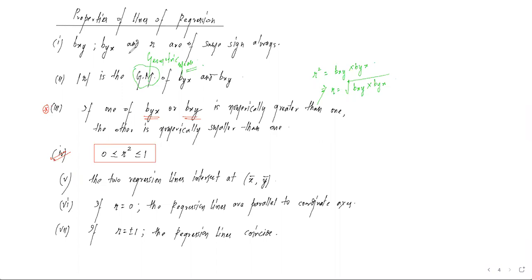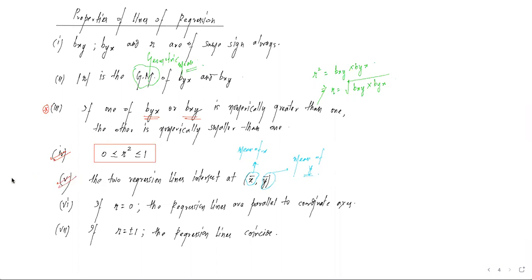Next, in the fifth property, they are saying the two regression lines intersect at x bar and y bar. First of all, x bar और y bar क्या signify कर रहा है? X bar signifies mean of x and y bar signifies mean of y. तो यहाँ पे हमें बोला जा रहा है कि अगर हमें दो regression line दिए हुए हैं and we have been asked to find the mean of x and mean of y, so what we need to do, we just need to simultaneously solve both the equations.